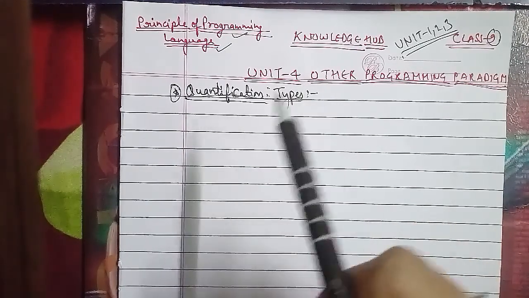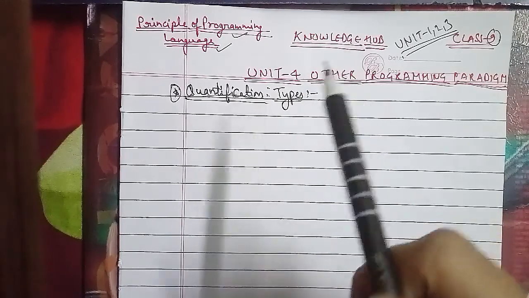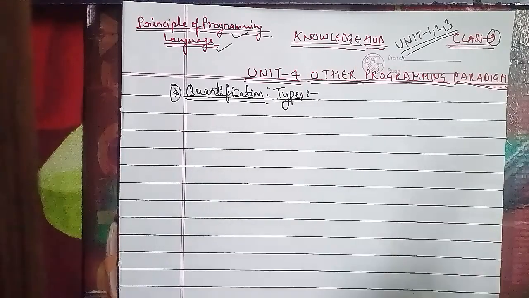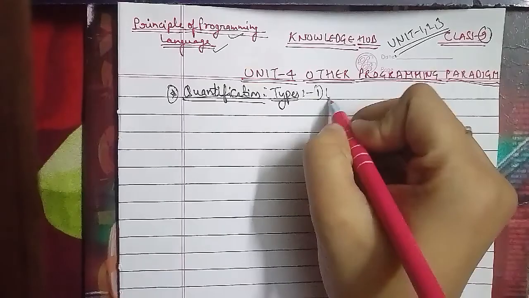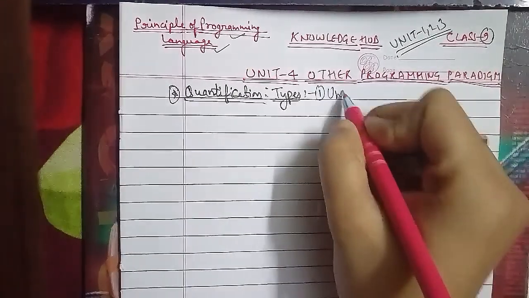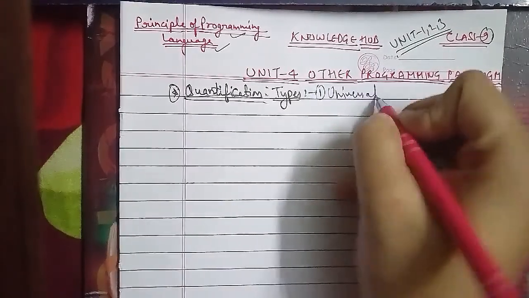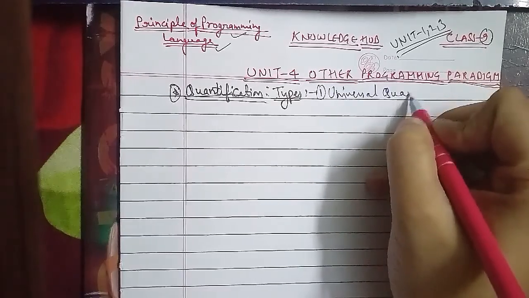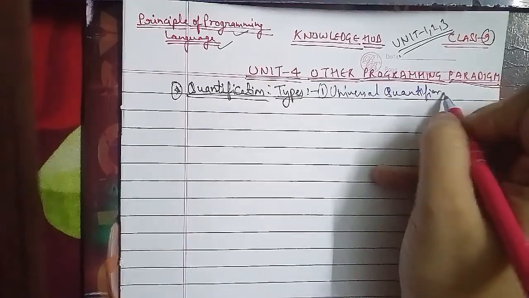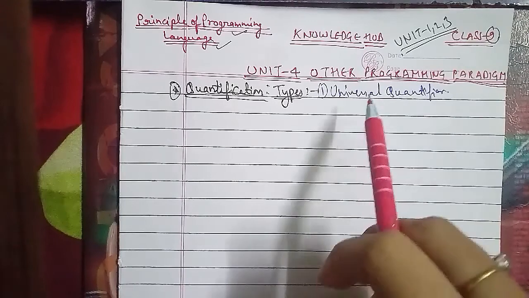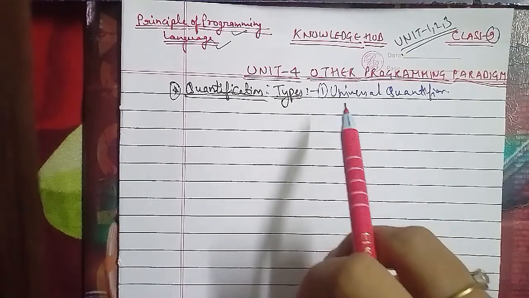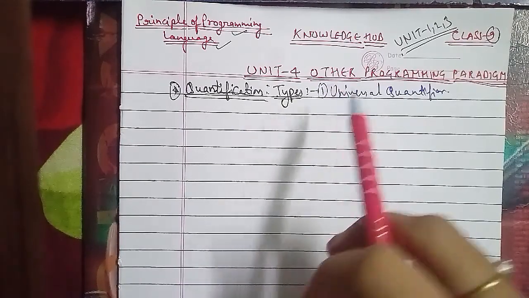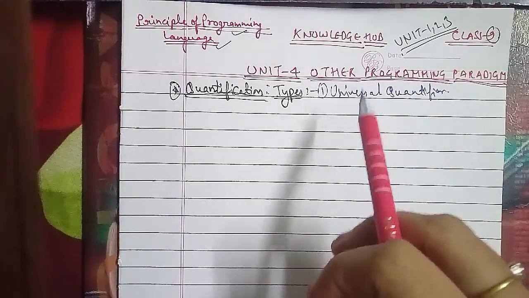So the first type we have is the universal quantifier. In the universal quantifier, the statement is x is greater than 1 for every object x in the universe, and it is expressed in the form of for all x, x is greater than 1, which is true or false in the universe.